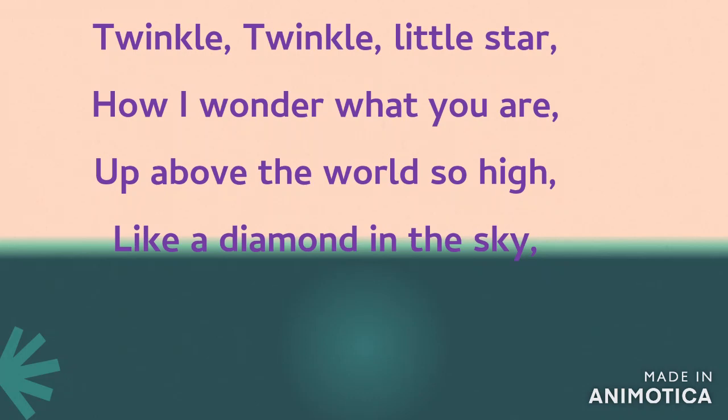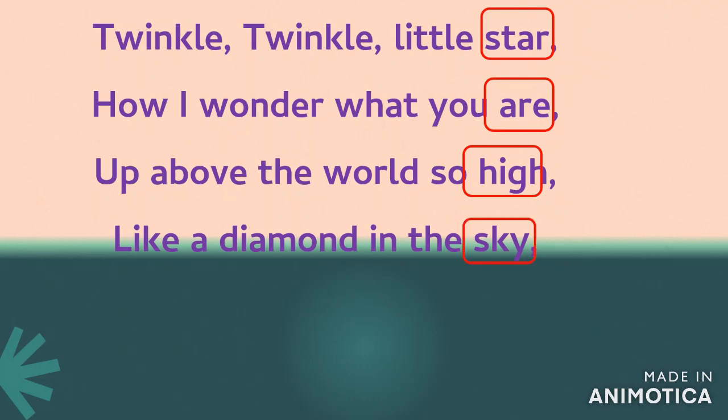Now the first thing that you should do is find the last word of each line. So in the first line we have got star, second line it's are, third line high, and the fourth line sky. Now look at the first word, star.